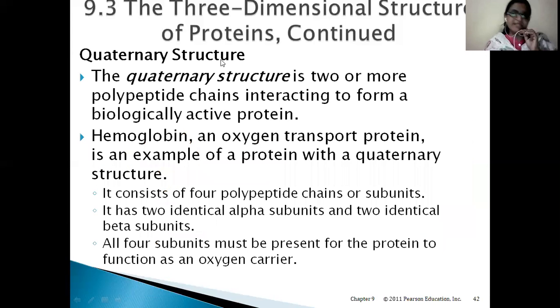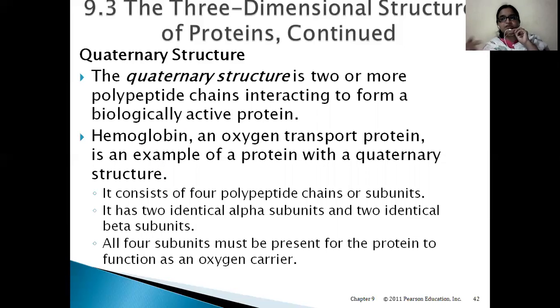Next, last is quaternary structure. Quaternary structure is made of two or more polypeptide chains interacting to form a biologically active protein. One thing we have to remember is it is not a single polypeptide. Here, two or more polypeptides are coming together.